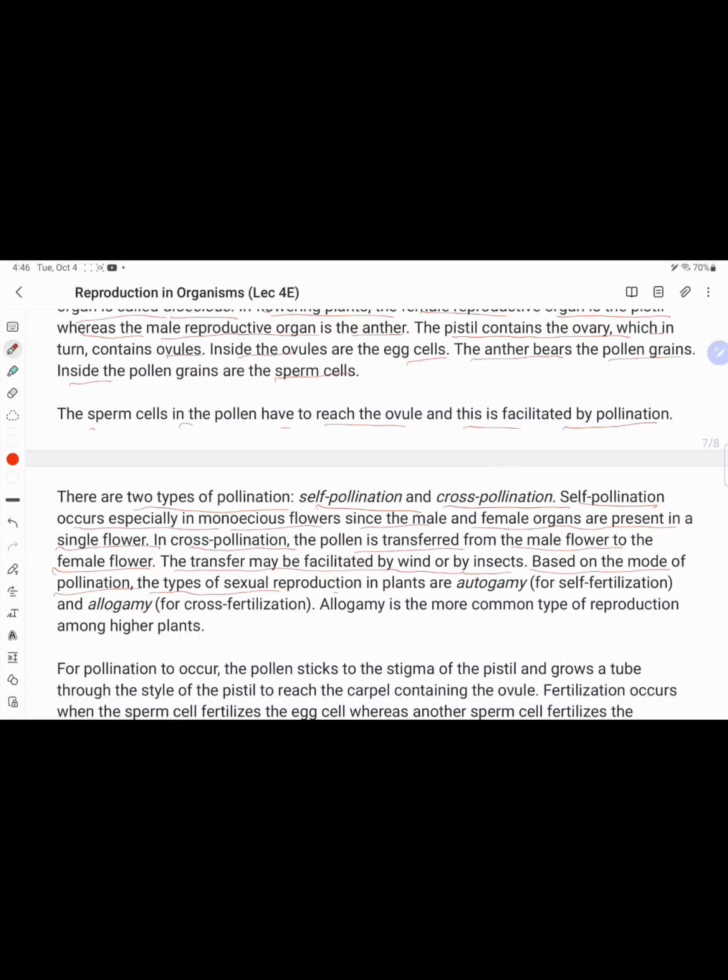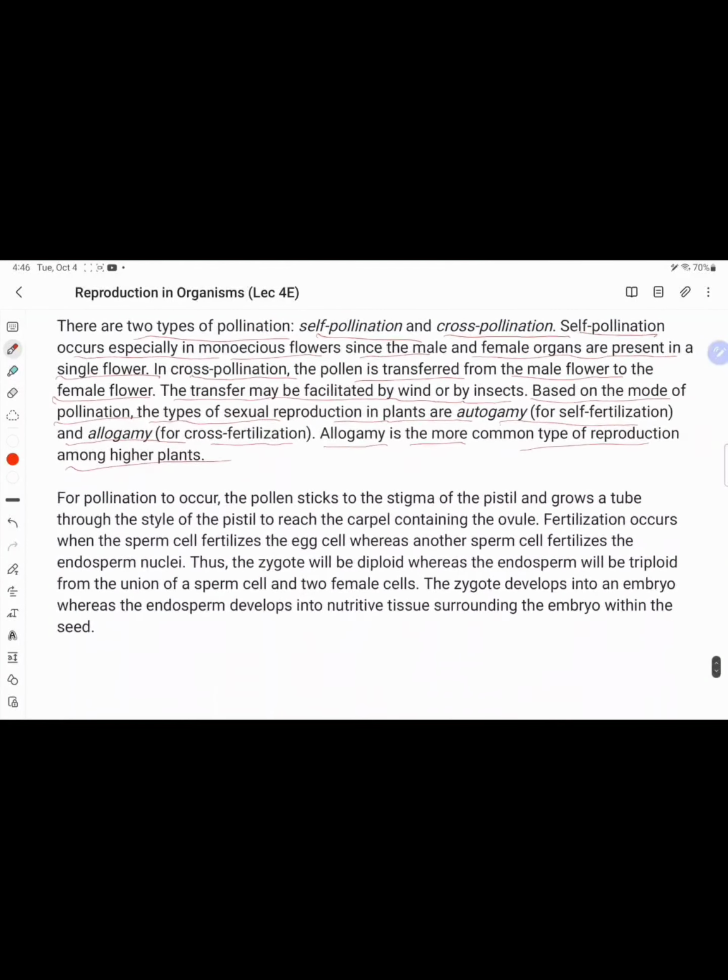The types of sexual reproduction in plants are autogamy, self-fertilization, and allogamy, cross-fertilization. Allogamy is the more common type of reproduction among higher plants. For pollination to occur, the pollen sticks to the stigma, and the pollen tube grows through the style to reach the carpel containing ovules. Fertilization occurs when one sperm fertilizes the egg, whereas another sperm fuses with the endosperm nuclei, and so the zygote develops,